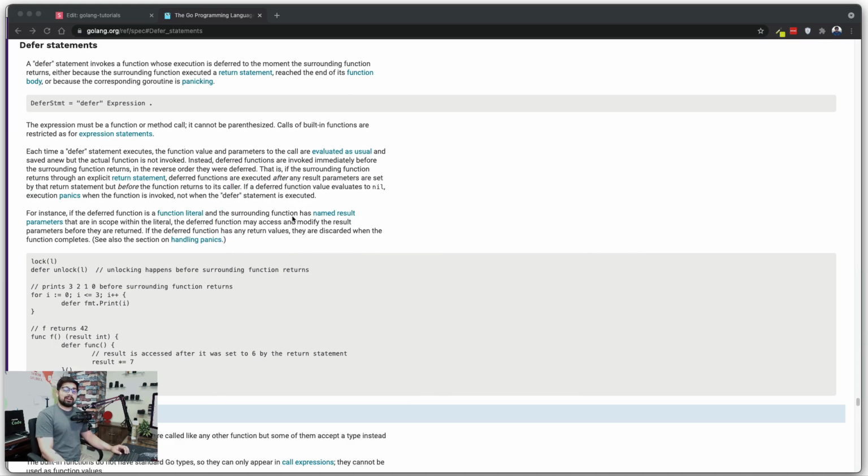Now initially I thought that we're going to just take this defer statement on the go as we are talking about files or maybe database connections and stuff, but then I realized no, this is going to be one of the topics which is going to trouble the internet a lot, so it's my job to make things easier for you. So we're going to understand defer, but we're not going to take the exact example from the documentation itself because it is confusing, and I'll tell you the reason why. But first, let's read just 2 lines up here to make things easier.